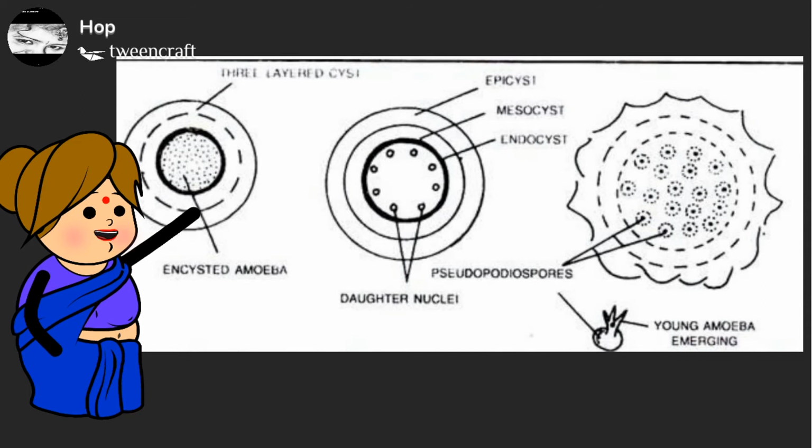Another type of asexual reproduction is multiple fission. In multiple fission, the parent nucleus undergoes repeated division to form a large number of daughter nuclei. This is followed by the division of cytoplasm into as many parts as there are nuclei, each part enclosing one nucleus. As a result, a number of daughter cells are formed from a single parent cell. This process usually takes place under unfavorable environmental conditions. Multiple fission occurs in most algae, fungi, and some protozoans. Example, amoeba, plasmodium and monocytes, etc.